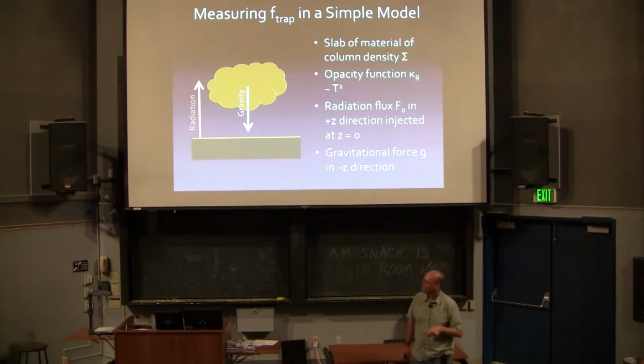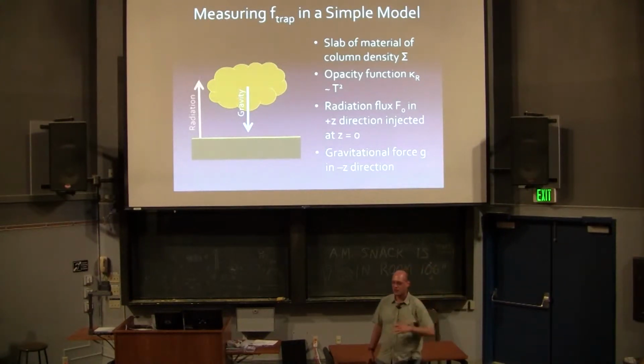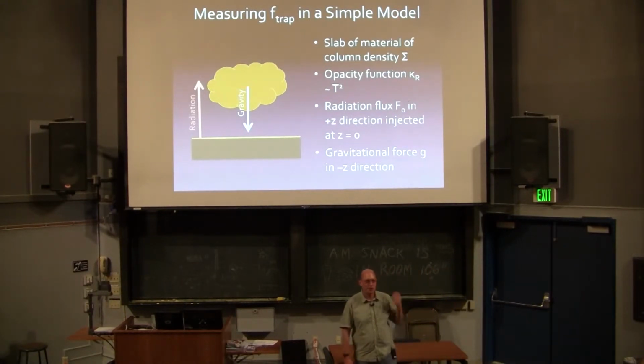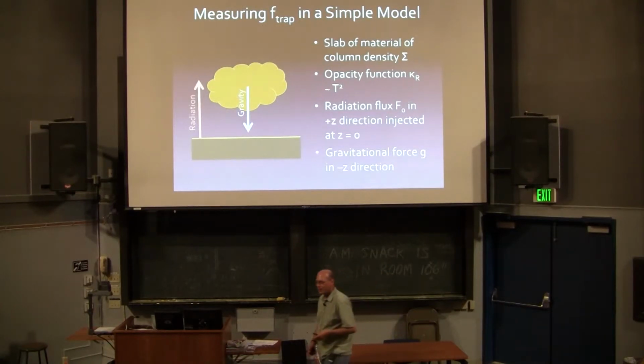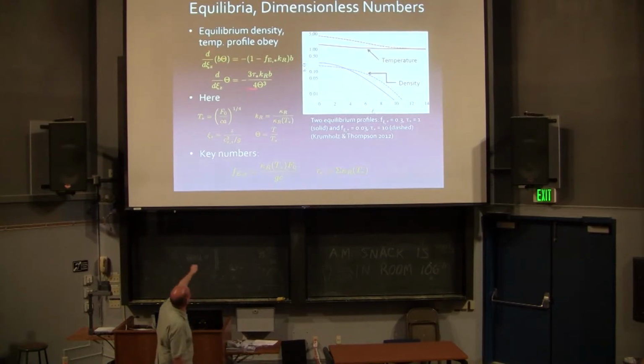What happens? I'm going to consider some slab of material with a specified column density. I'll put it in the upper half plane at z bigger than 0, and I'll inject energy in the form of radiation at z equals 0 upward. There's a constant gravity force downward. I'll say the opacity of this material looks like a dust opacity, so the Rosseland mean opacity goes like temperature squared. And then I ask, what happens? I can now non-dimensionalize these equations, and I will spare you the god-awful algebra. If you really want, you can read this slide, but that would make you a huge nerd.